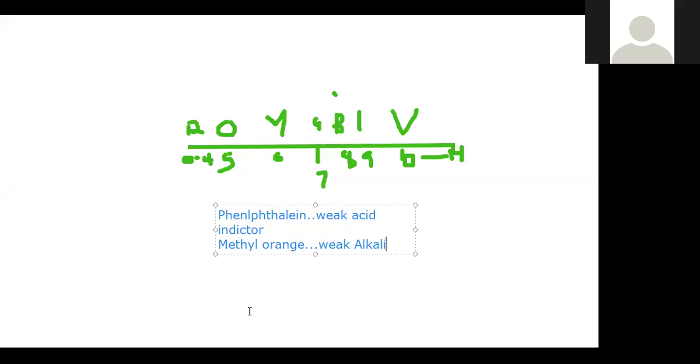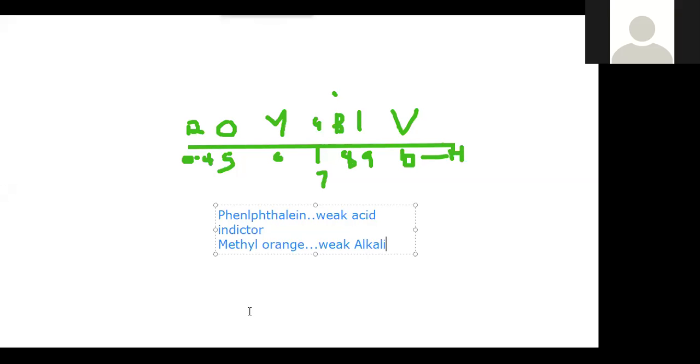Now, when it changes to yellow, then that means the solution is an alkaline solution. So if you put droplets of methyl orange, already we know that methyl orange is a weak alkali indicator. When the solution changes to red, right away we know that the solution is an acid solution. However, when it changes to yellow, then the solution is a base or alkaline solution.